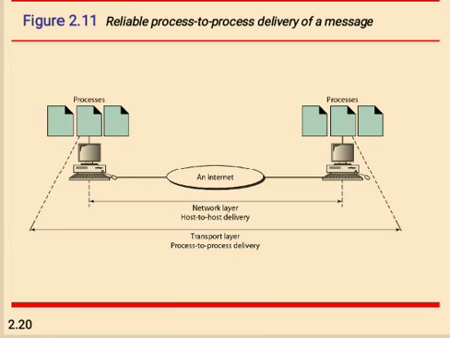In connectionless service, what happens? It is a one phase process that includes only data transfer. In this type of transmission, the receiver does not acknowledge receipt of a packet. So there is one difference between connection oriented and connectionless service: in connection oriented service the acknowledgement is sent, but in connectionless there is no acknowledgement of receipt of the packet.